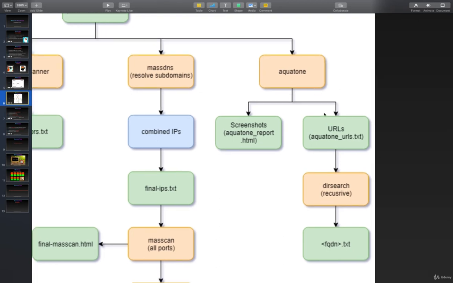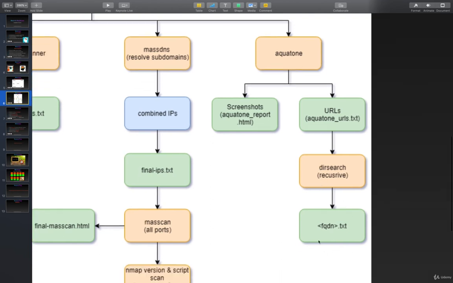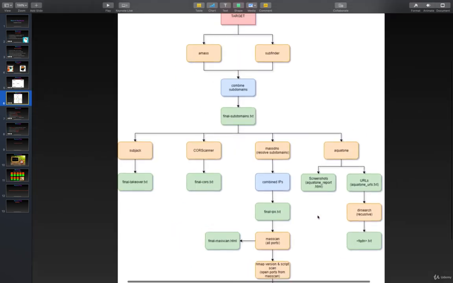Also, the URLs that we will get from Aquatone, let's call it aquatone_urls.txt, we are going to give that to dirsearch, which will start fuzzing, and when it's fuzzing, it may end up finding an endpoint which is, let's say, example.com/admin or example.com/wp-admin/users. So this way you may end up finding some very sensitive endpoints which contain a lot of juicy information. And let's say we save that into fqdn.txt, which is fully qualified domain name.